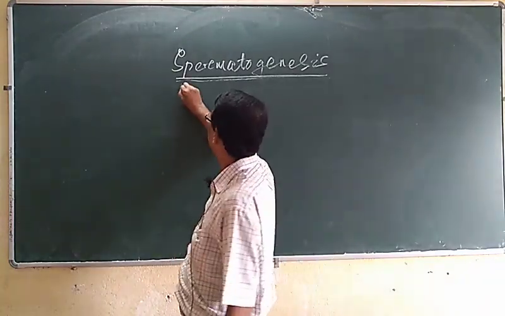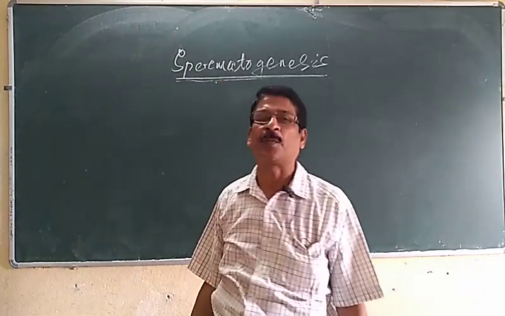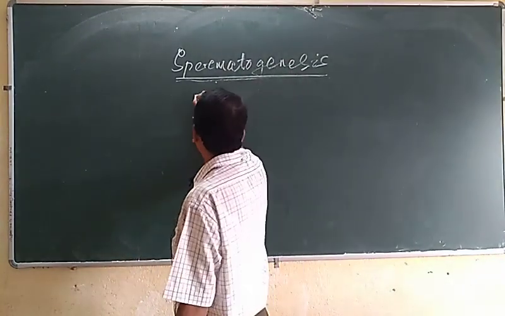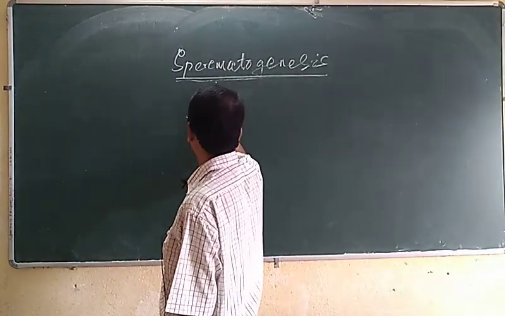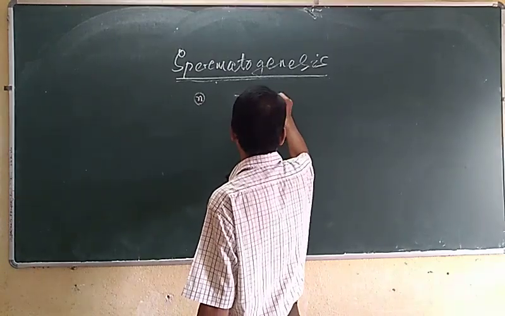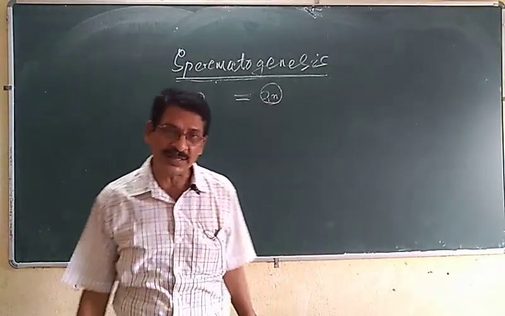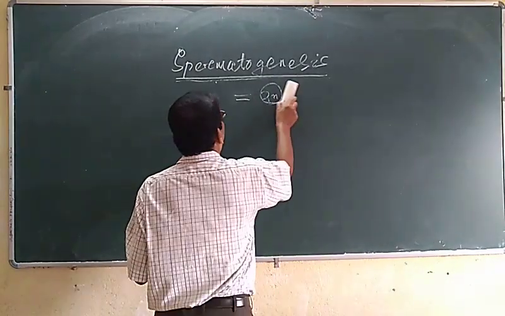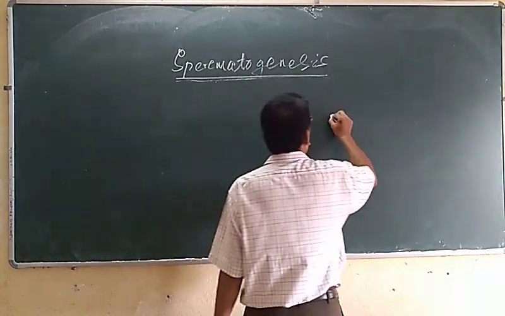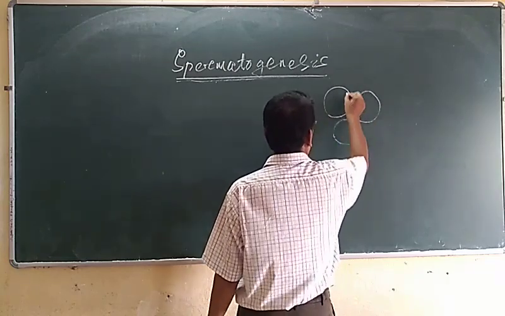The sperms, having the haploid number of chromosomes, are formed from the diploid germinal epithelium of the testis. I told you in the previous class that the testis contains a large number of seminiferous tubules.